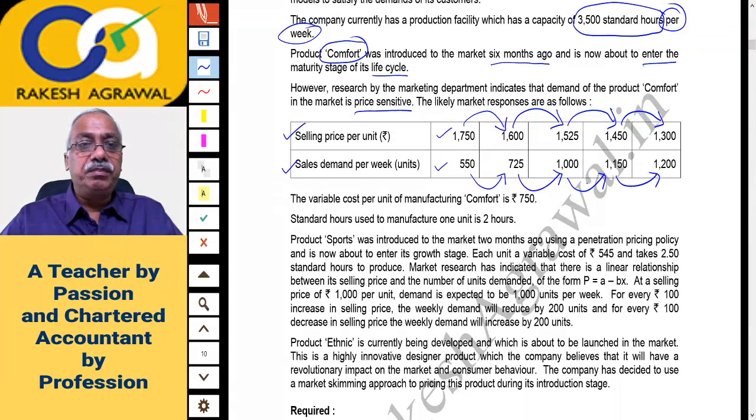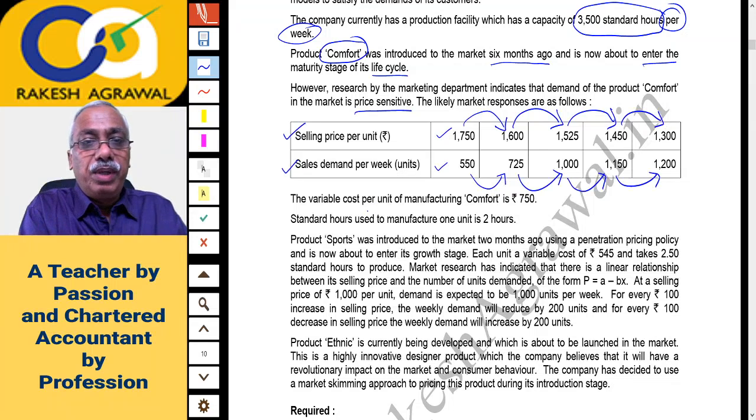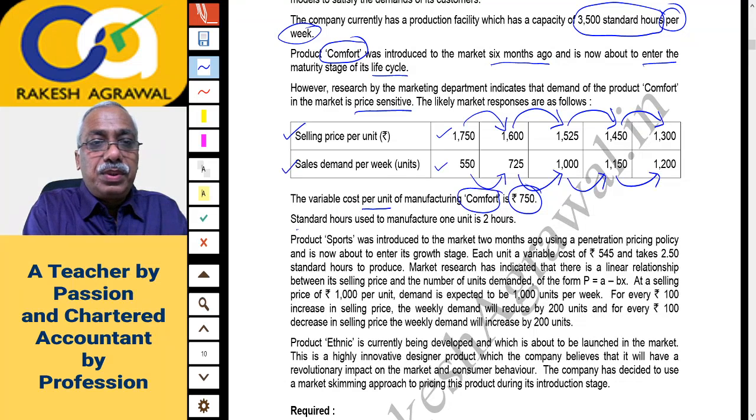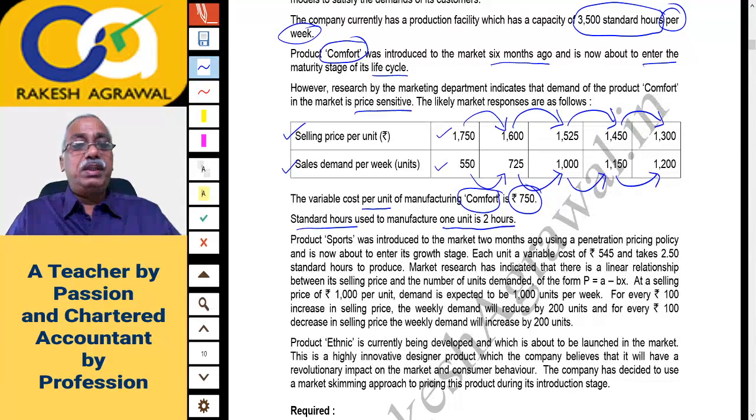Let's go ahead, friends. The variable cost per unit of manufacturing comfort is rupees 750. This is the per unit variable cost of comfort. And the standard hours used to manufacture 1 unit is 2 hours. It means the product comfort requires 2 hours to produce 1 unit.